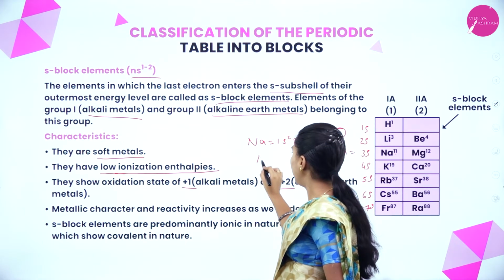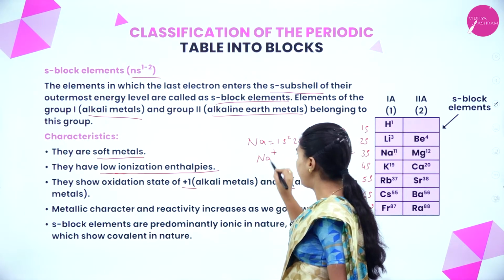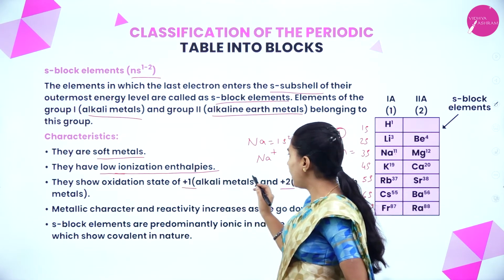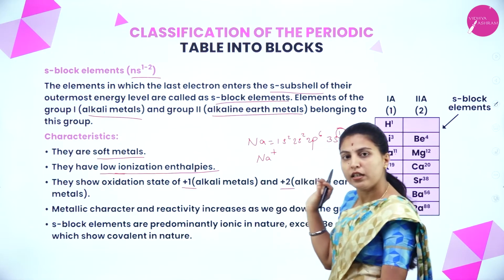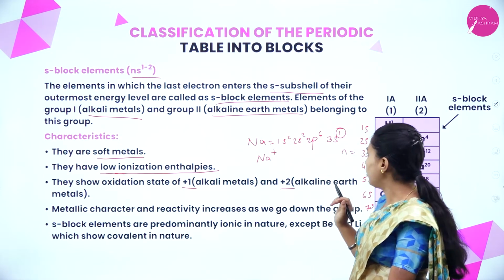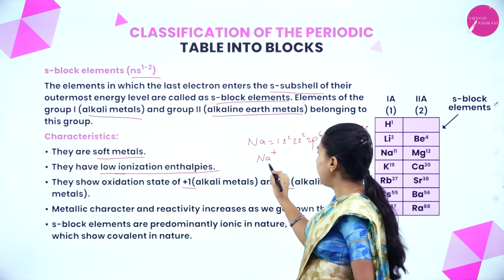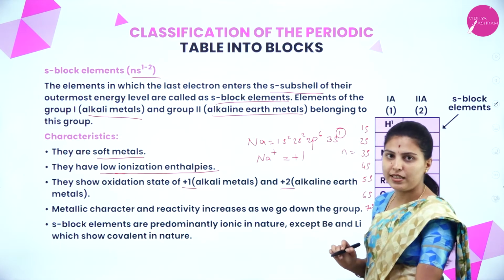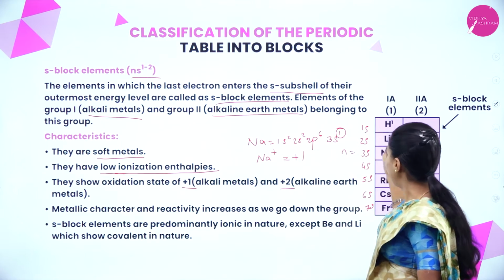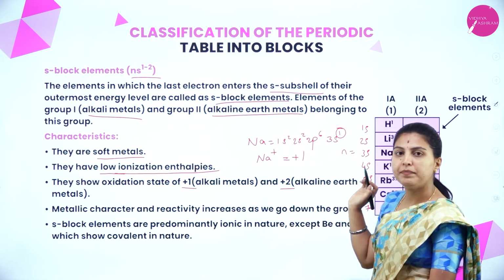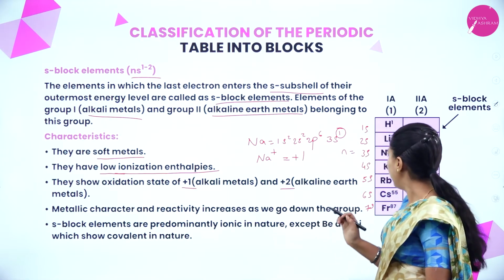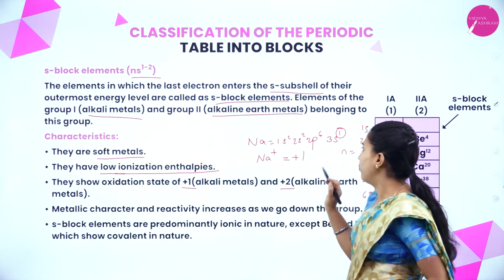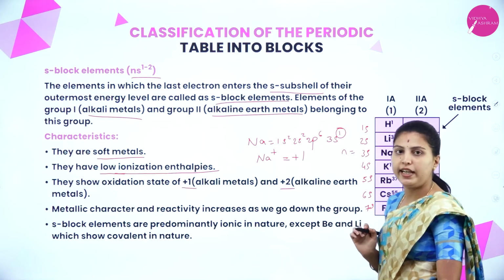It will become a cation, Na+, right. Since it has low ionization enthalpy, we can remove only one electron from the outermost, so the element will have a +1 oxidation state. We know that only the first, 1A group will have a +1 oxidation state. If we take any element from group 2, it will have +2. We have to remove the outermost electrons.